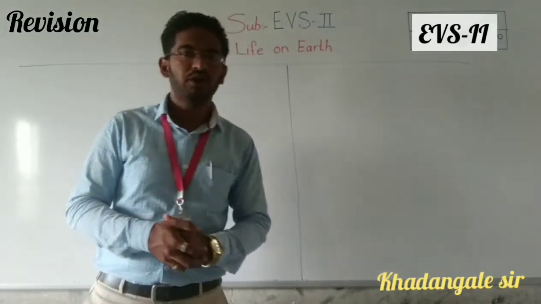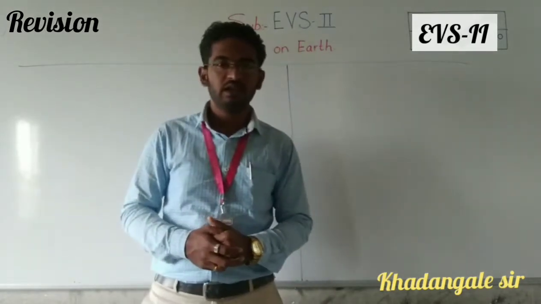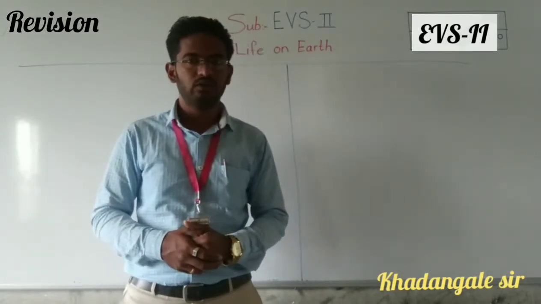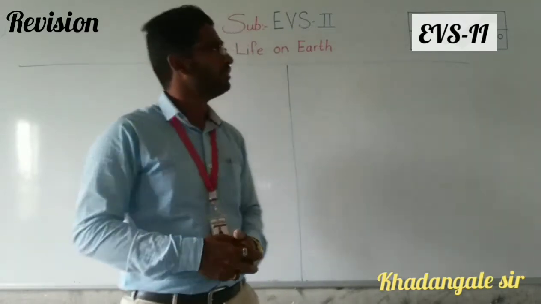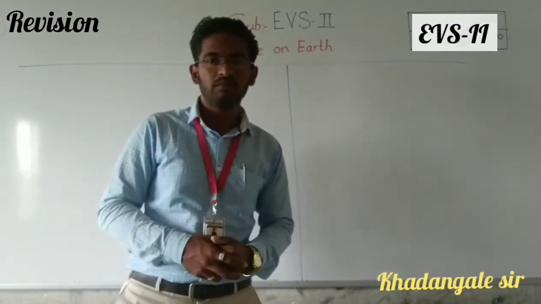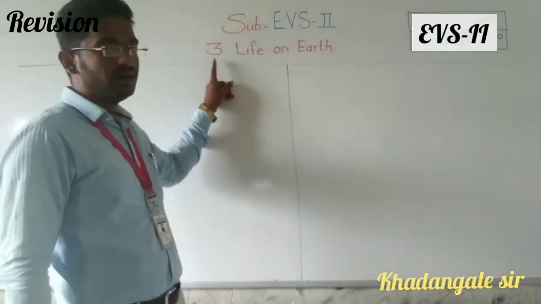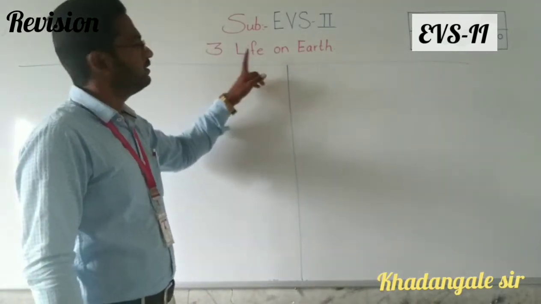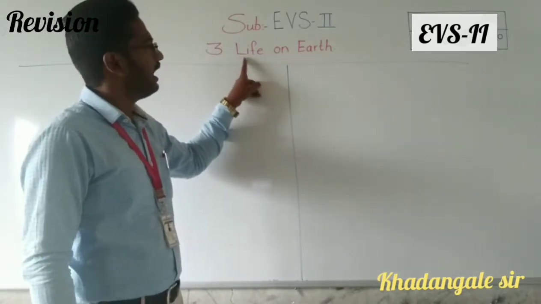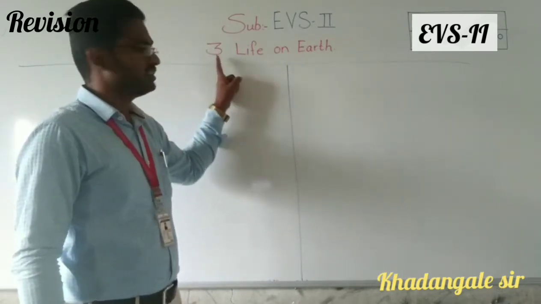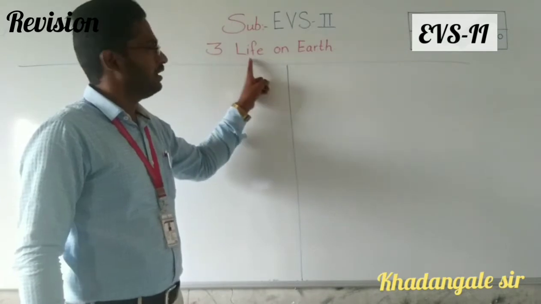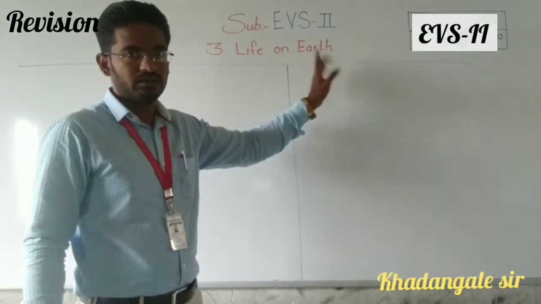Till yesterday we have completed our two chapters. Again yesterday we did revision also of the second chapter. Okay, so now we are going to start chapter number 3. Third chapter we are going to start. What is our chapter's name? Life on Earth. Repeat after me. Chapter number 3, Life on Earth.